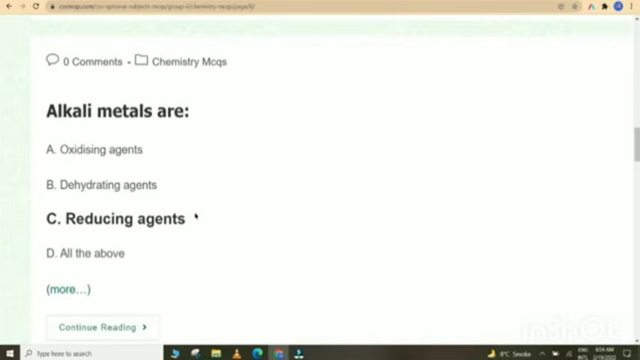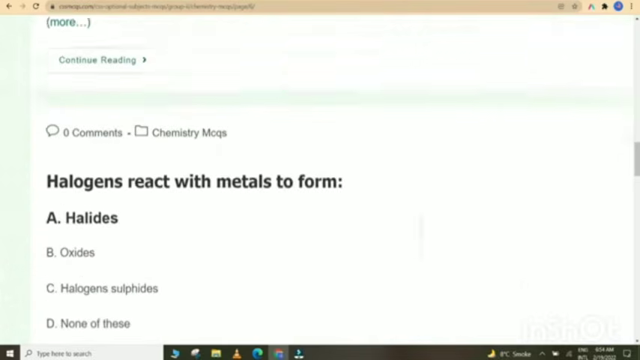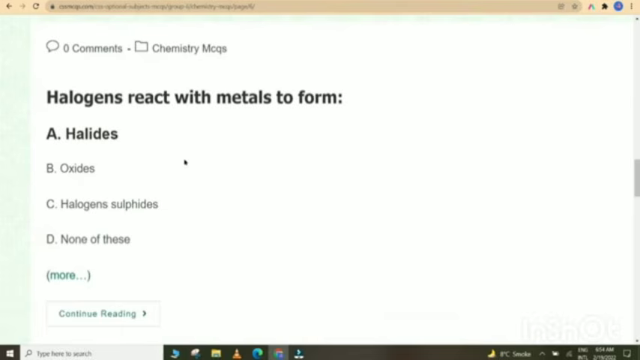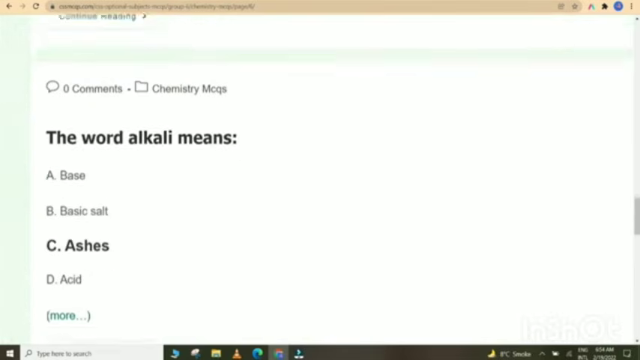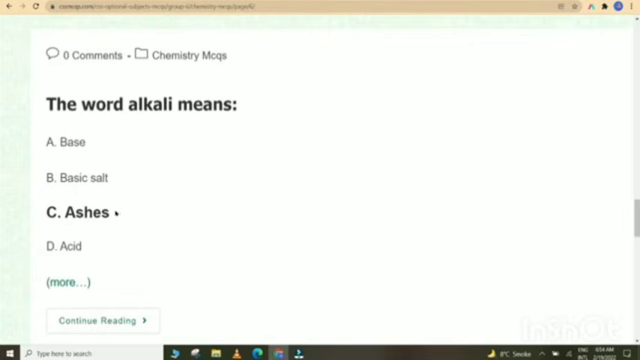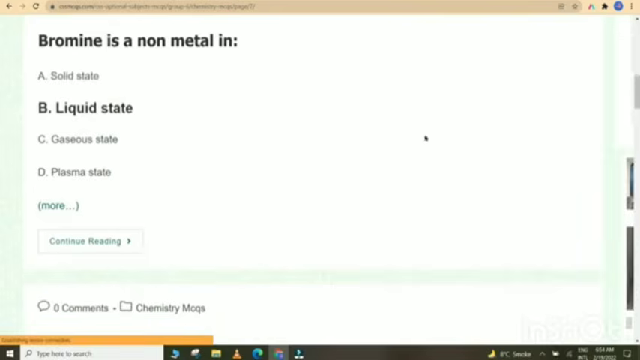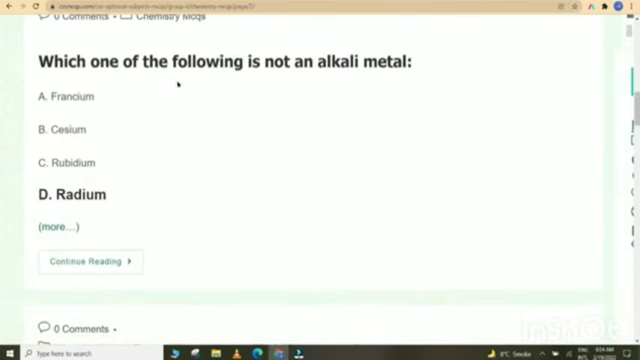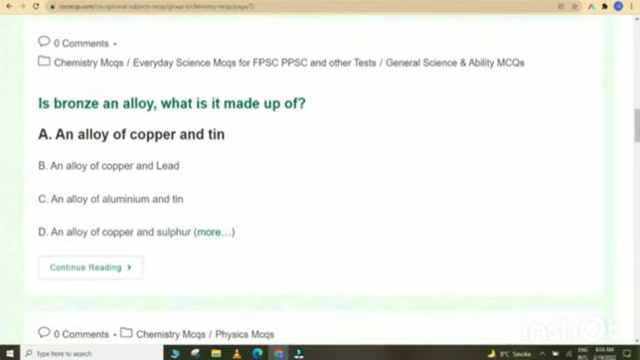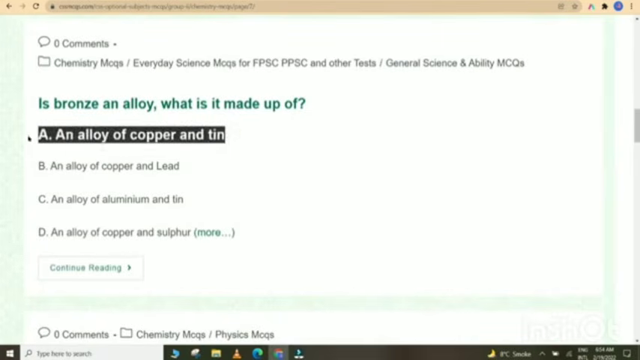Alkali metals are reducing agents. Halogens react with metals to form halides. The oxide of calcium is basic. The word alkali means ashes. Bromine is a non-metal in liquid state. Which one of the following is not an alkali metal? Radium. What is bronze an alloy of? An alloy of copper and tin.